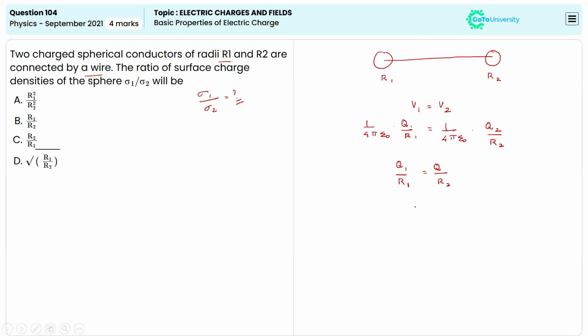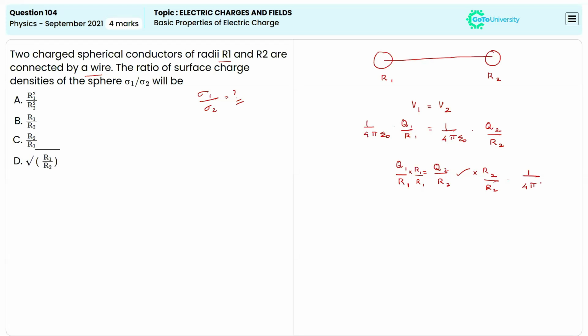But here we need only the expression which has the radius, so we are going to make some arrangements. I'm going to multiply this term by R1 and divide by R1, and similarly R2 divided by R2 on this side.